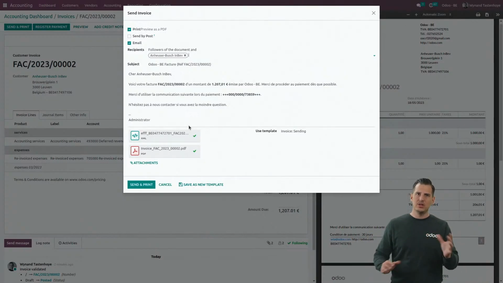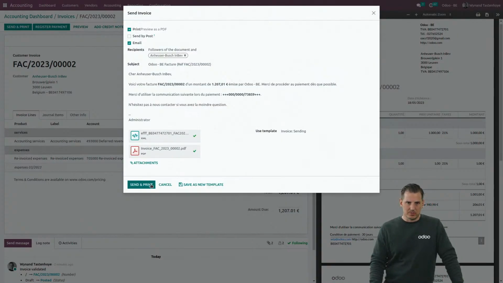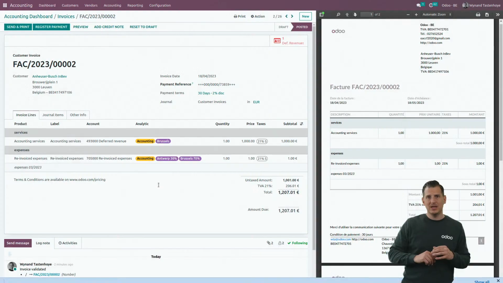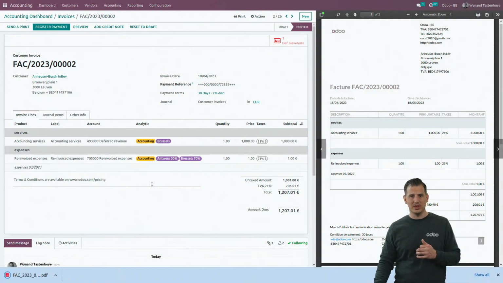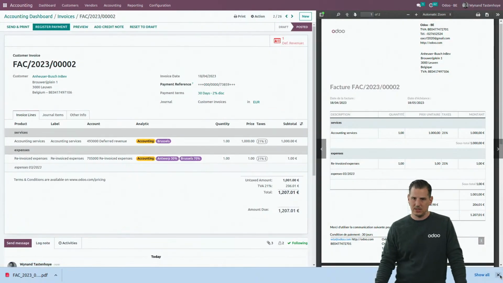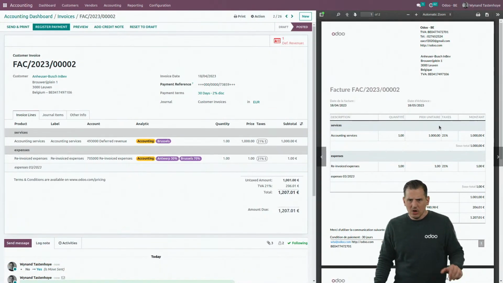So basically, you define what type of electronic invoice you want to send to the customer. If you click on send and print from Odoo, we send it by mail to the customer, and we keep track of that in the chatter. We will discuss that part later. First, focus on the invoice.